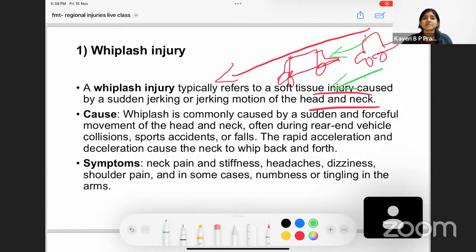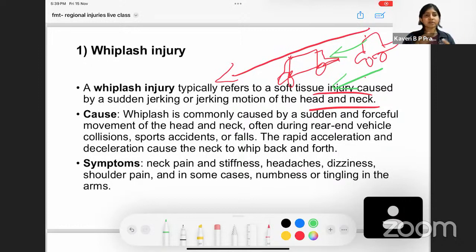Okay, so what are the symptoms that are seen? There's going to be neck pain, there's going to be stiffness in the neck. Apart from it, there's going to be headache, dizziness, shoulder pain, and numbness. And because there's shoulder pain, the brachial plexus nerves are involved. And when these nerves are involved, there's going to be tingling and numbness, which is seen in the hand muscles, in the arms. So these are the various signs and symptoms.